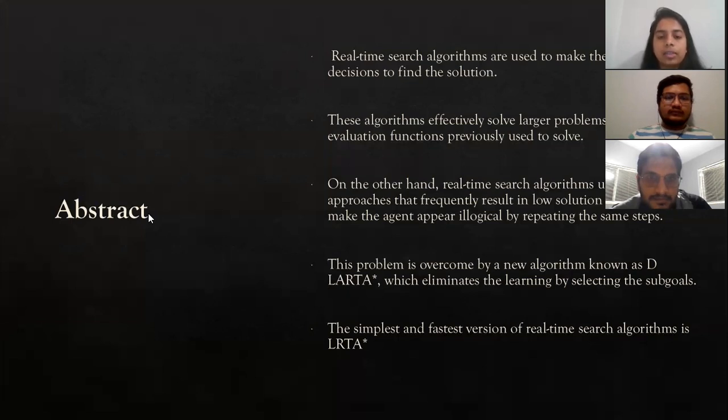On the other side, they use running approaches that frequently result in low solution quality and make the agent appear illogical by repeating the same steps. This problem is overcome by a new algorithm known as DLRTA star, which eliminates the learning by selecting a few subgoals. So here I have discussed the heuristic evaluation.